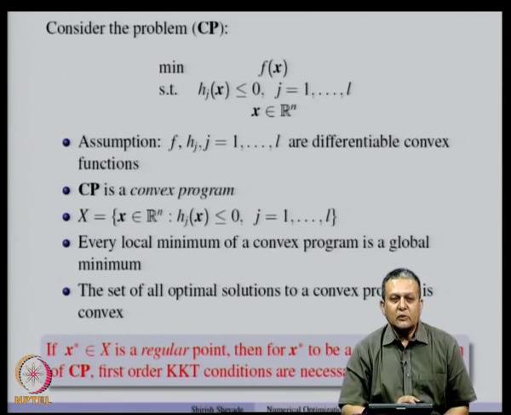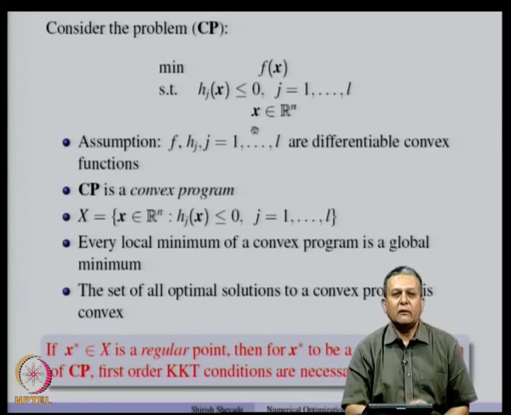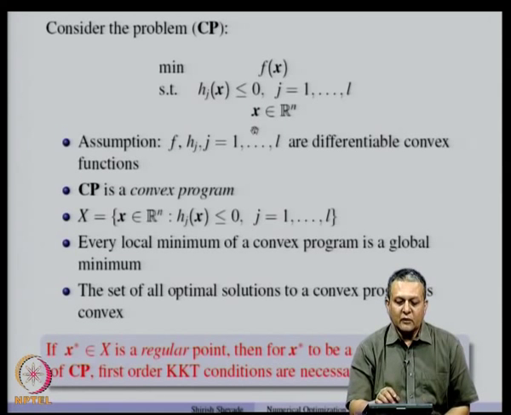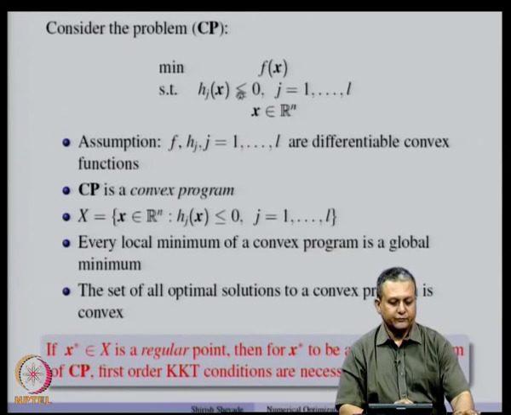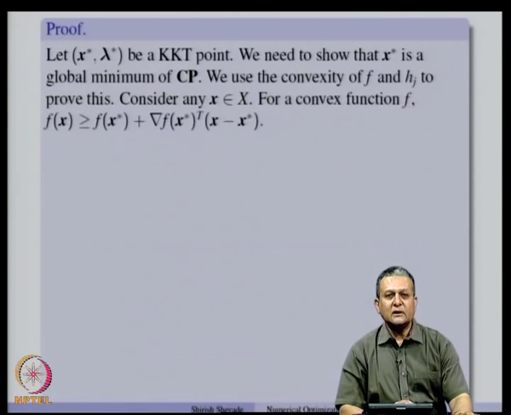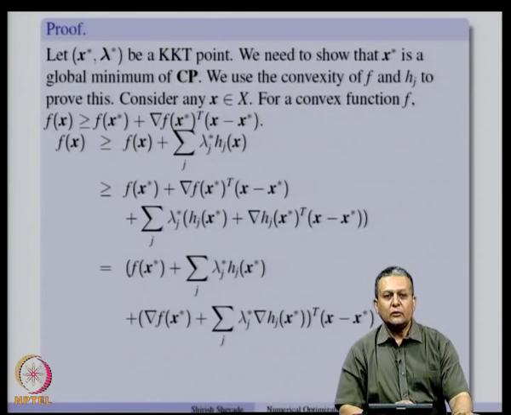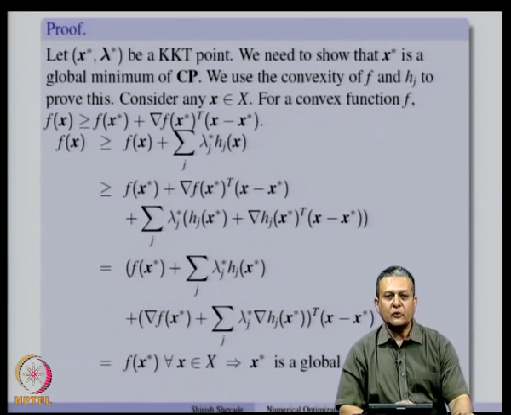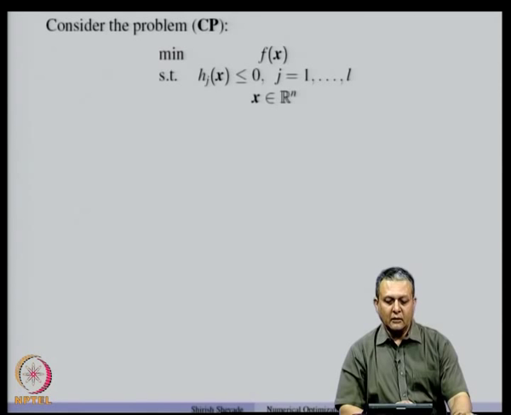So, we will see those results when we introduce the equality constraints to our optimization problem. So far we have been dealing only with problems where we want to minimize f(x) subject to the inequality constraints. But those results can easily be extended to a general convex programming problem. We will see those things sometime later.